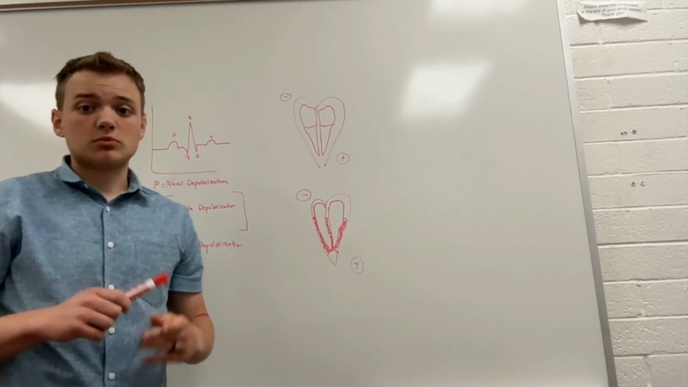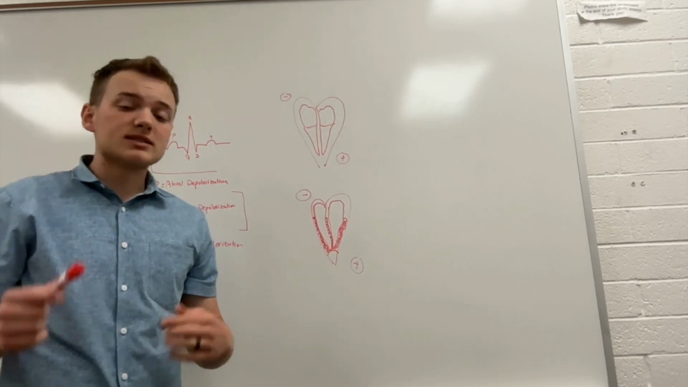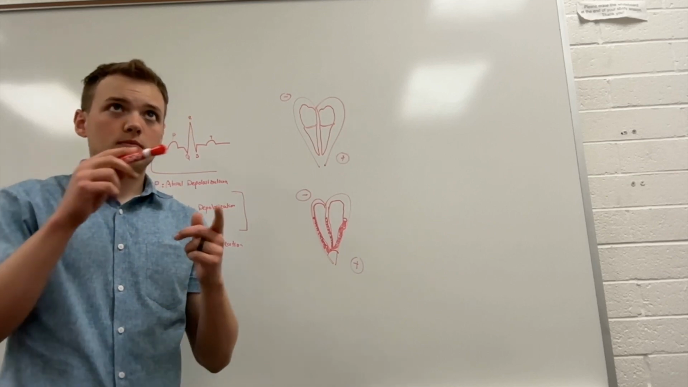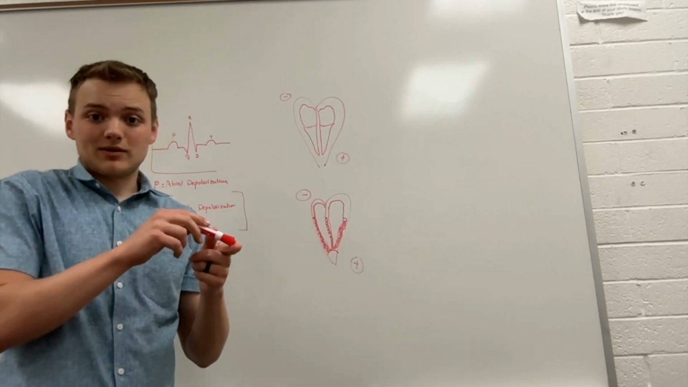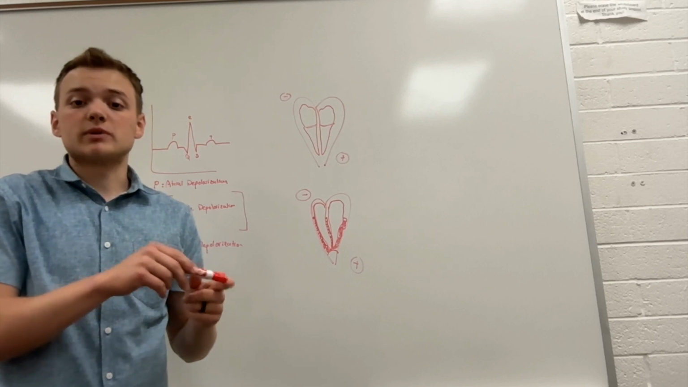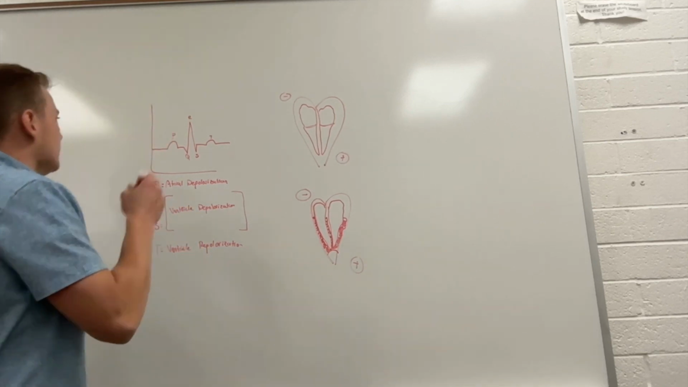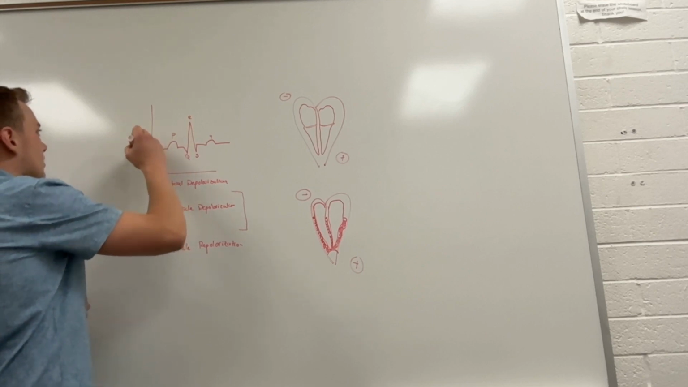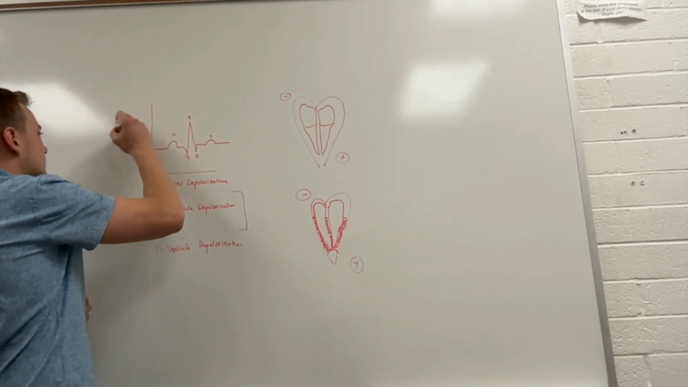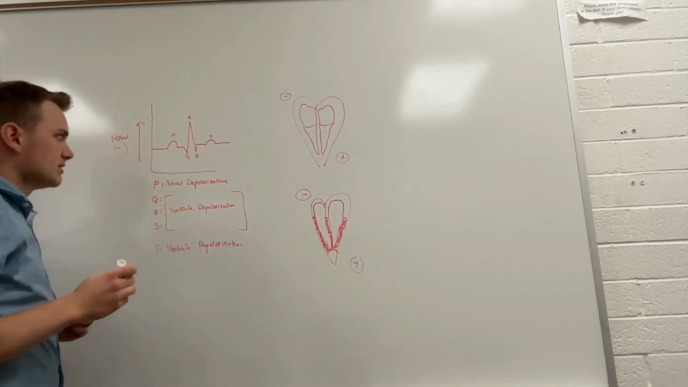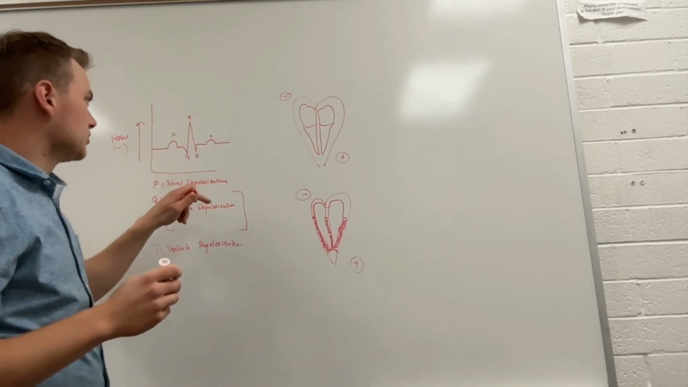So as the cell depolarizes, we normally say the inside of the cell becomes more positive, but the converse is actually true where the outside is becoming more negative, right? So this is a measure of how negative the cell is. We're going to go through each one of these individually.